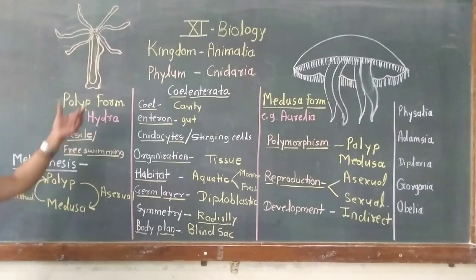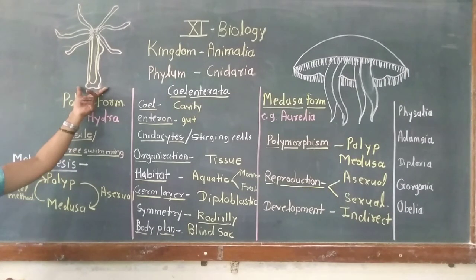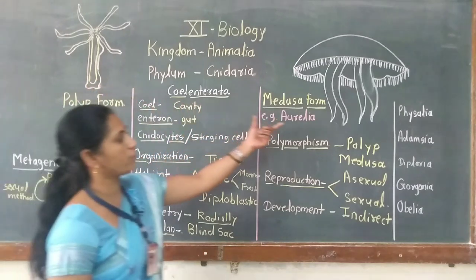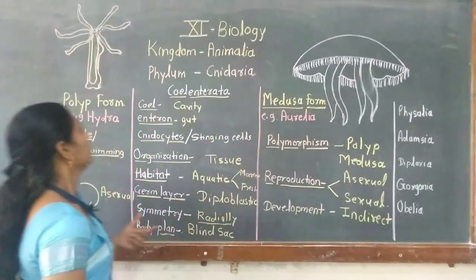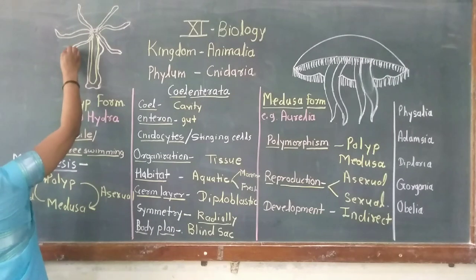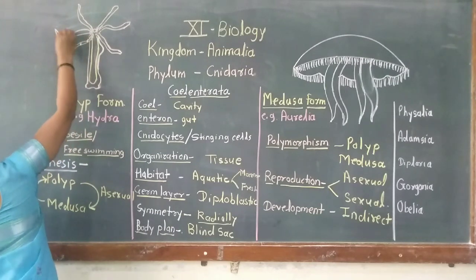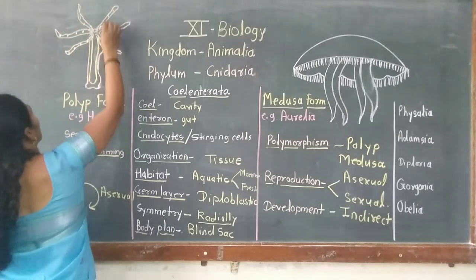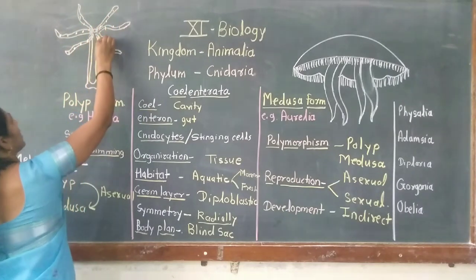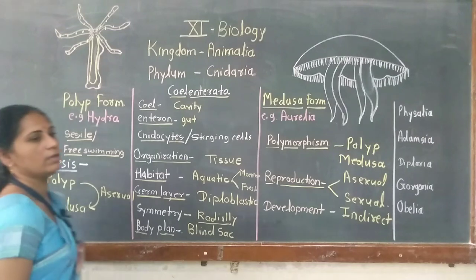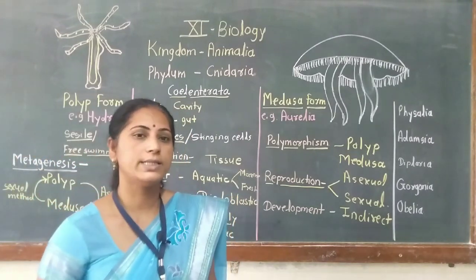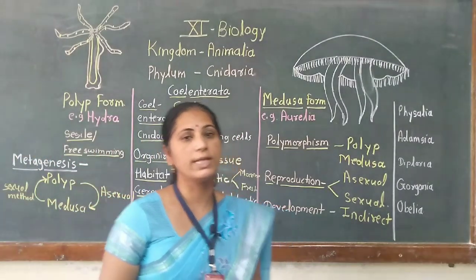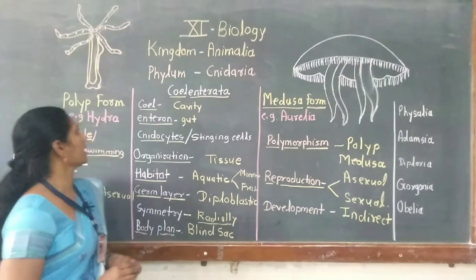And see here the two forms, one form is polyp and another form is medusa. In this diagram there is the presence of tentacles. On tentacles special types of cells are present, and these cells are called nidocytes or nematocytes. These cells help in locomotion, capturing of food material, as well as offense and defense mechanisms.